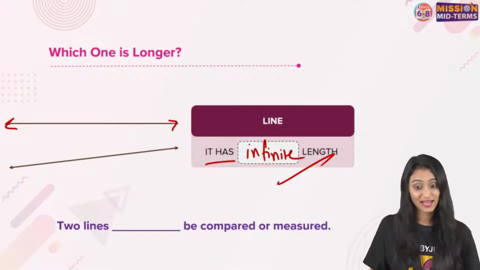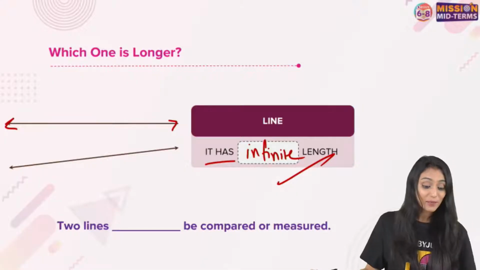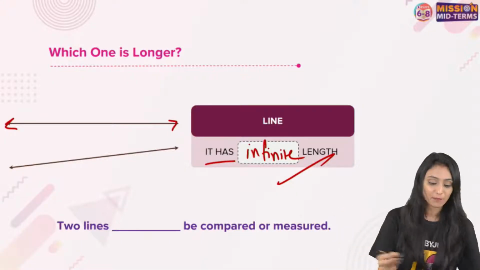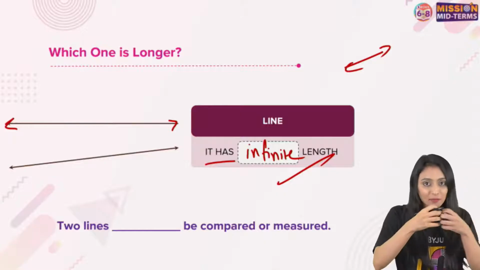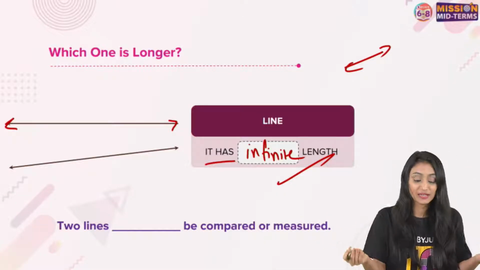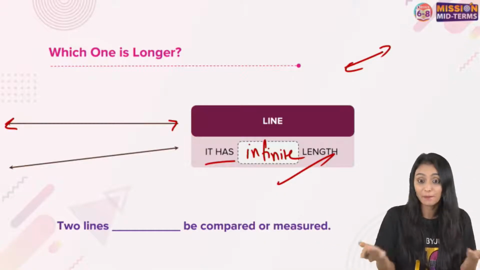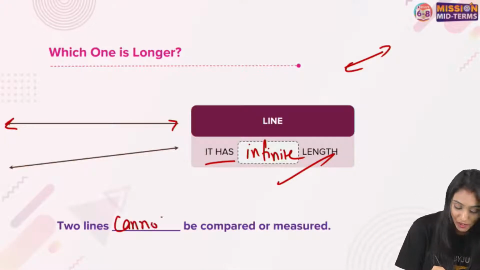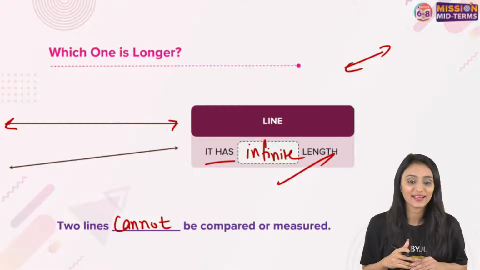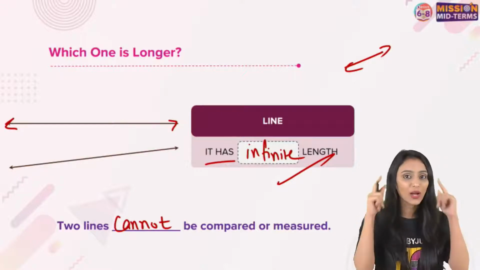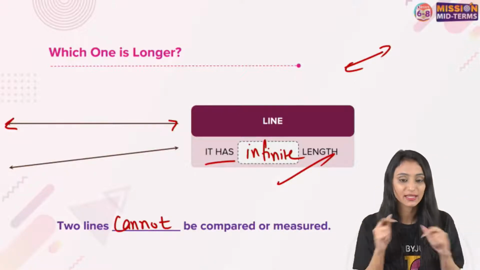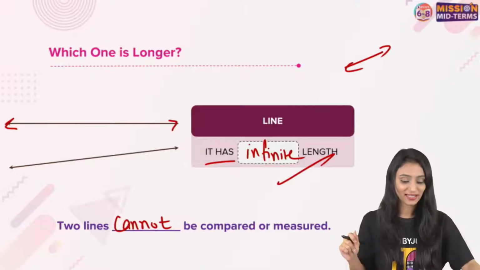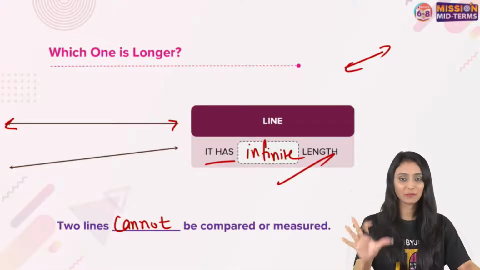Cannot. Some are saying yes, but mostly people are saying no. Because you see, they have got infinite length. As I said, it can be extended. So definitely if it has got infinite length, we cannot compare them. We cannot measure them. So two lines cannot be measured or compared. Yes, no would be the answer. See, we need to have the conceptual clarity first, right? Yes, all right. So we have understood what a line segment is, what a line is.